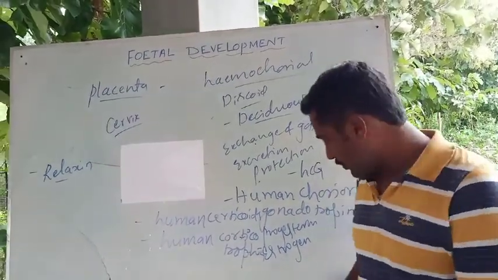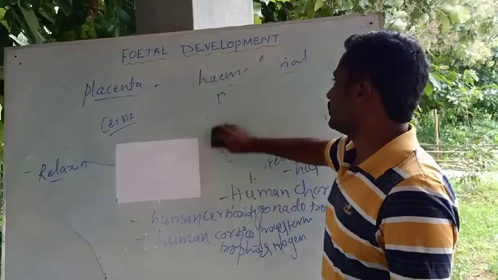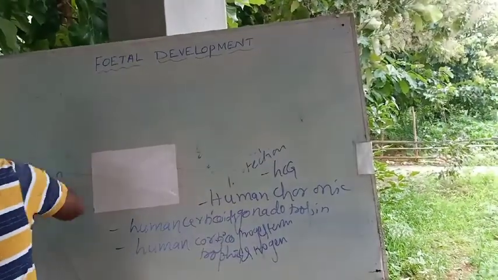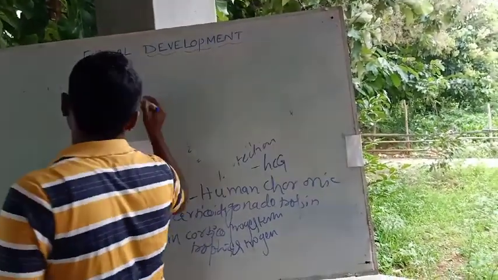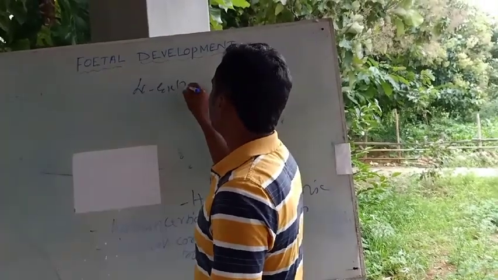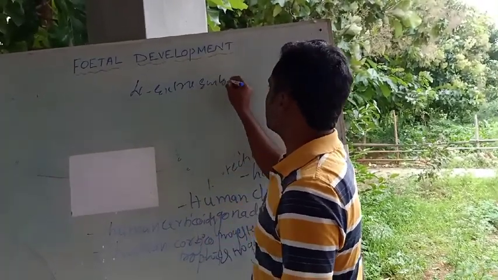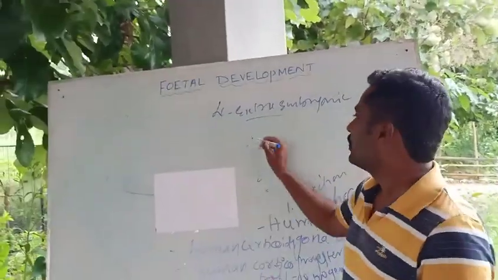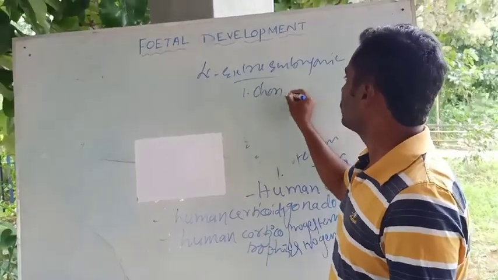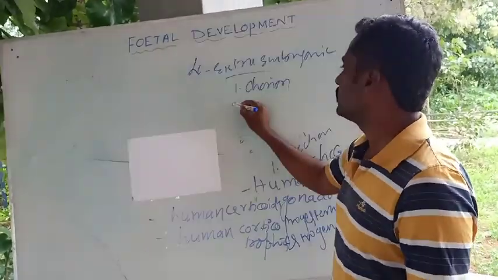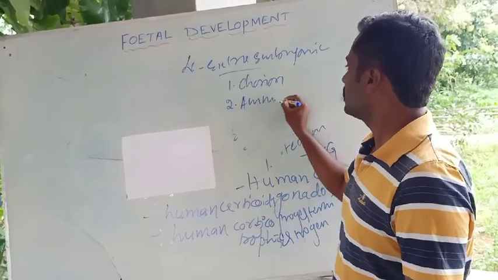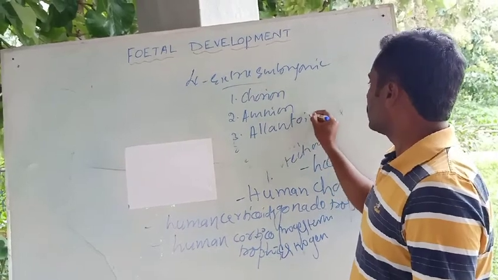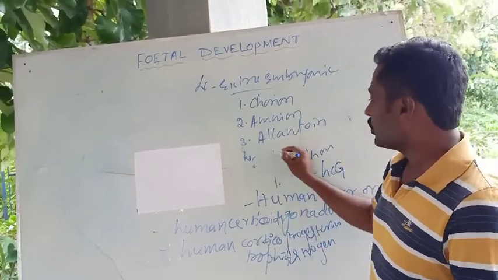Also the fetal membranes, the extra embryonic membranes which are observed in the fetus. There are four extra embryonic membranes: one is chorion, then amnion, the third one is allantoin, and the fourth one is yolk sac.